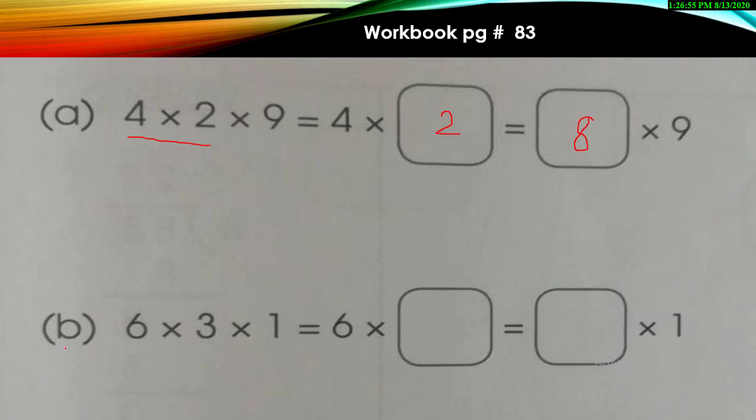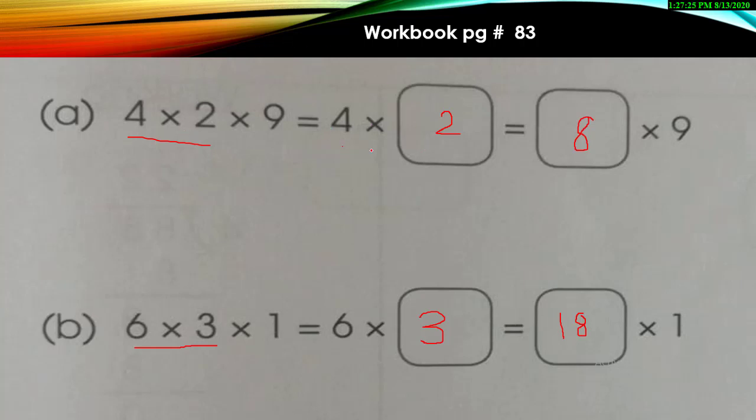Okay, in part B, you pair up 6 with 3 again. So you are going to multiply 6 with 3. What will be your answer? 6 threes are 18. So you will mention 18 over here. And yes, 18 multiplied by 1. There is no blank over here, so I'm not going to write it. Otherwise, its answer is 18. Easy. You just need to pair them up and then fill in the blanks to solve it.